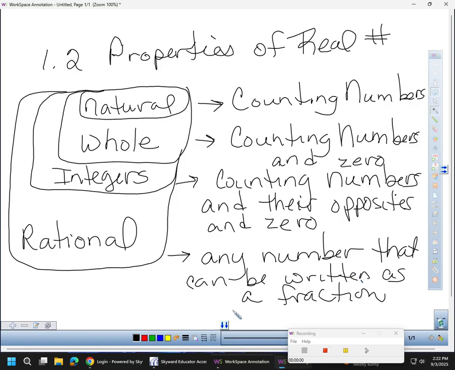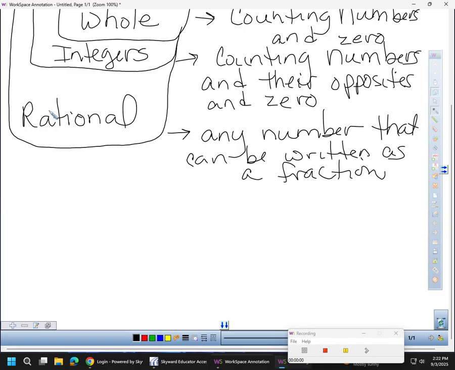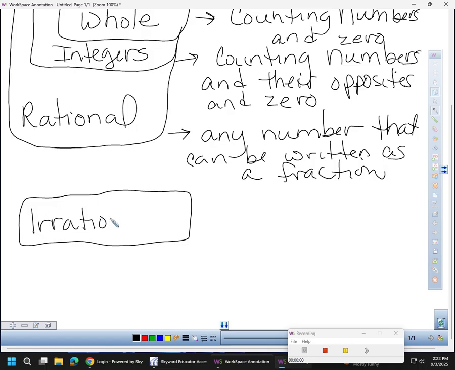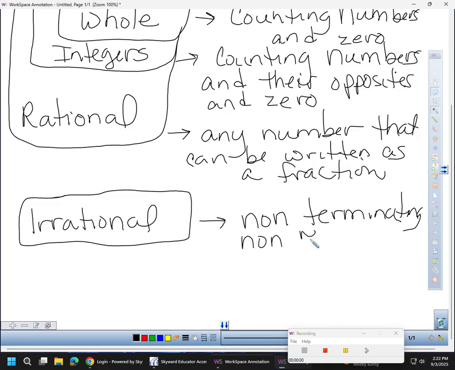Now there's one more category that doesn't include any of those. That special category, good, is irrational. All right. Irrational. And I know you've heard this definition from me many, many times. Irrational is non-terminating, which means it doesn't stop, non-repeating decimal.